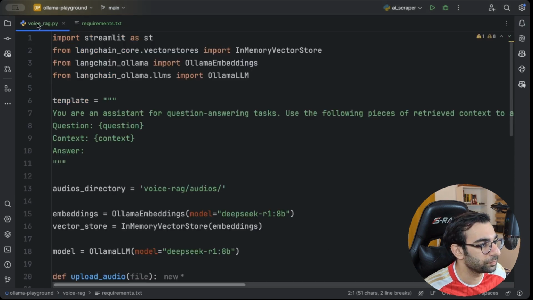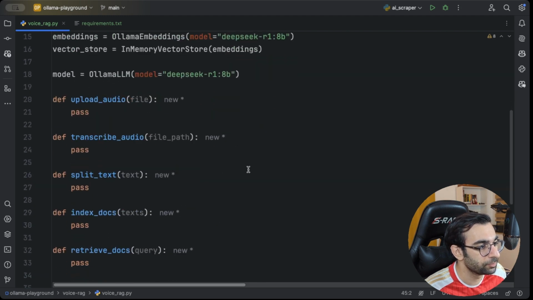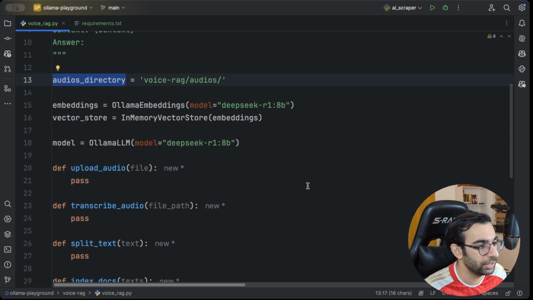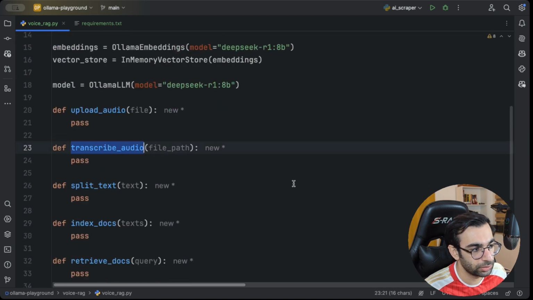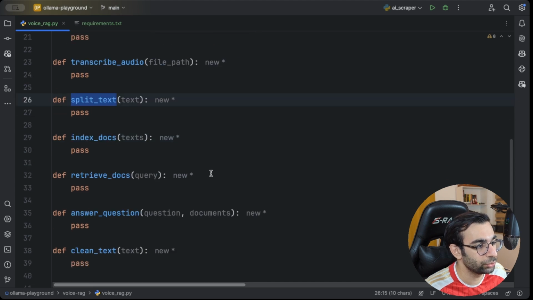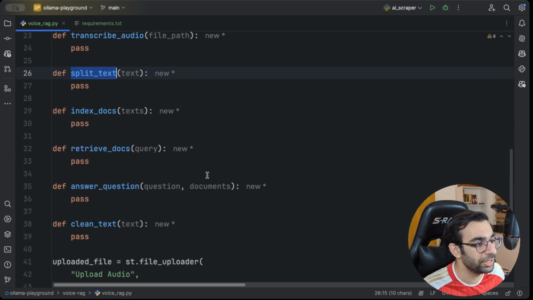I already created a simple structure for our project. As you can see, first of all, the user will upload an audio file. We're gonna upload it and store it somewhere in this audio directory. Then the most important part, we are gonna use Whisper to transcribe the audio. Then we are gonna split that text into smaller chunks because LLMs work better with smaller chunks of text. We are gonna bring those text chunks to the vector space and then store them in a vector store.